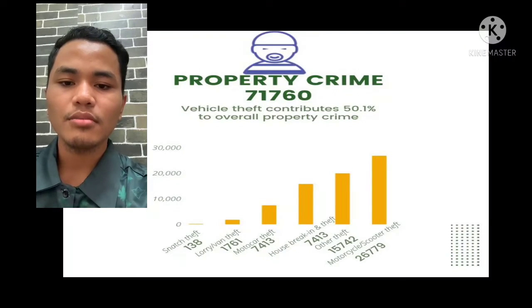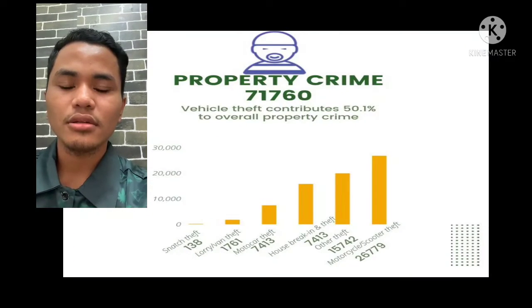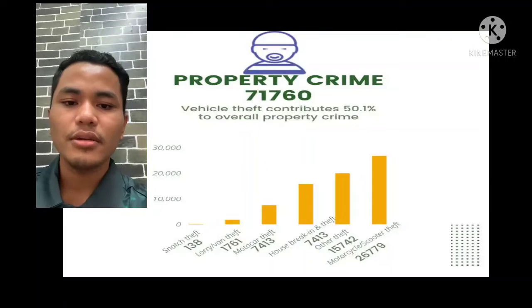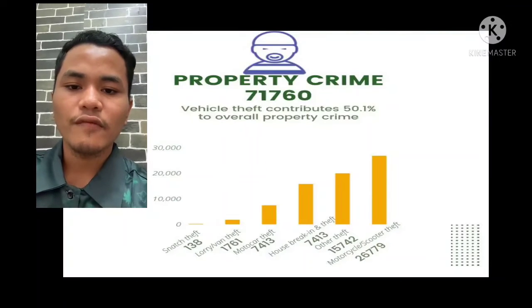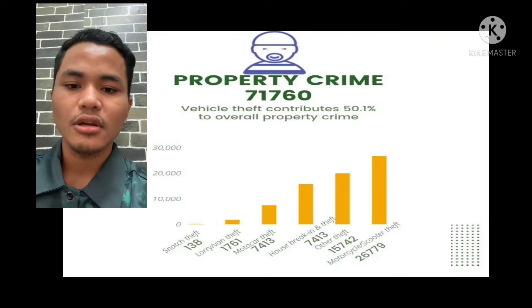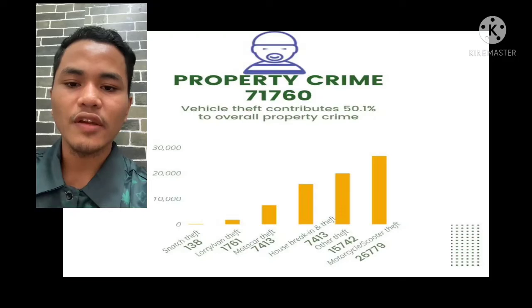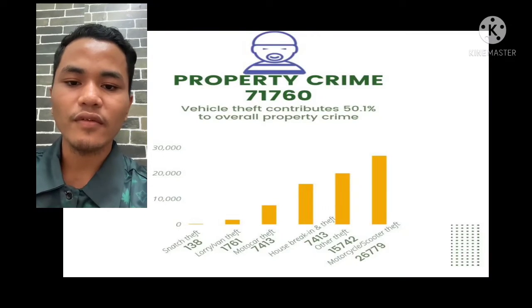Secondly, housebreaking theft contributes more than motorcar theft, because housebreaking theft is 15,724 crimes, while motorcar theft only has 7,413 crimes. Thirdly, lorry or van theft contributes more than snatch theft. Lorry or van have 1,761 crimes, and snatch theft has 139 crimes in Malaysia.